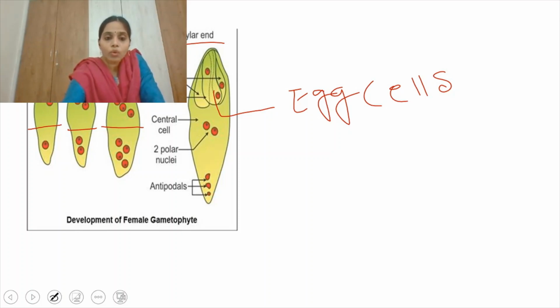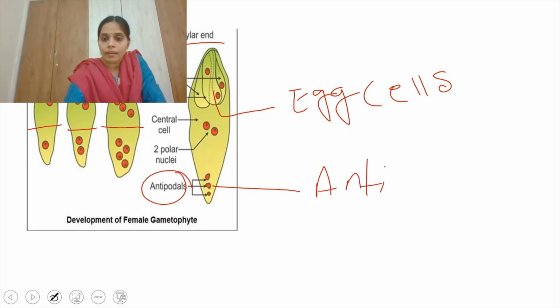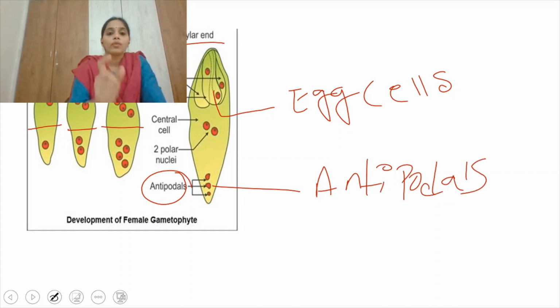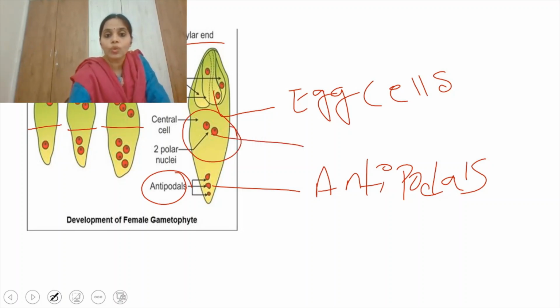The remaining three will move towards the chalazal end. See, opposite to the micropylar end we call it the chalazal end, and these three cells we call antipodals. So six are over. Remaining two cells will combine to form a large central cell which contains the two nuclei.